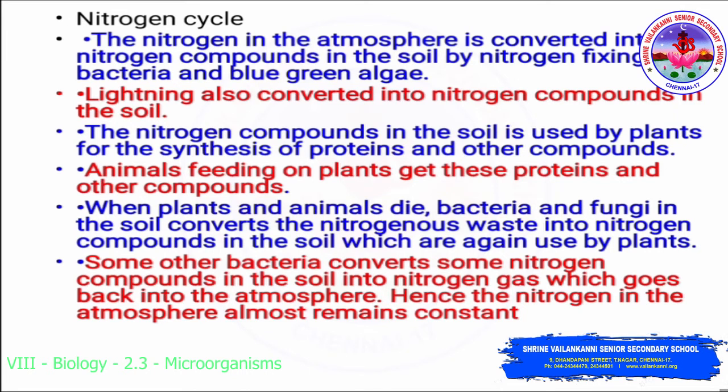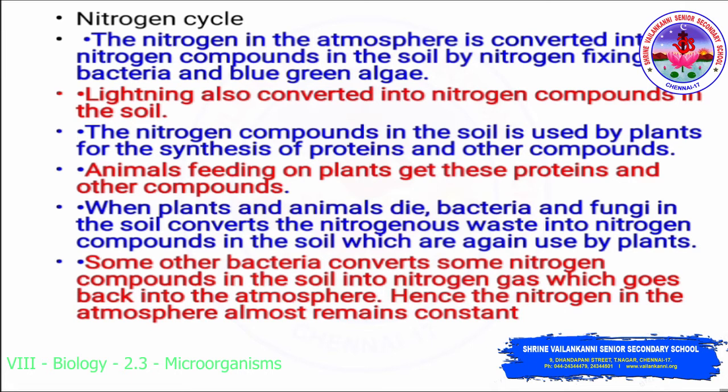So what is this nitrogen cycle? The nitrogen in the atmosphere is converted into nitrogen compounds in the soil by nitrogen fixing bacteria and blue-green algae. The nitrogen cycle includes four steps: nitrogen fixation, ammonification, nitrification and denitrification. So the first step we studied is nitrogen fixation. Now lightning also converts nitrogen into nitrogen compounds in the soil.